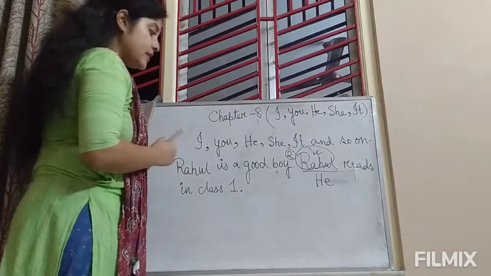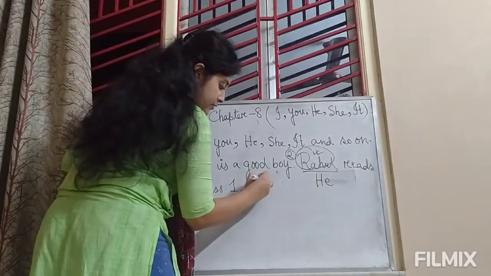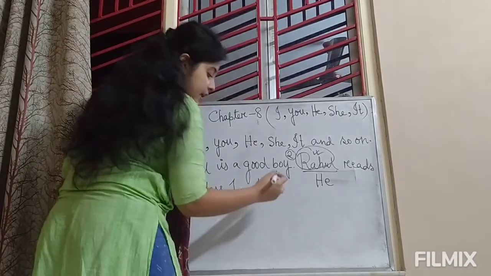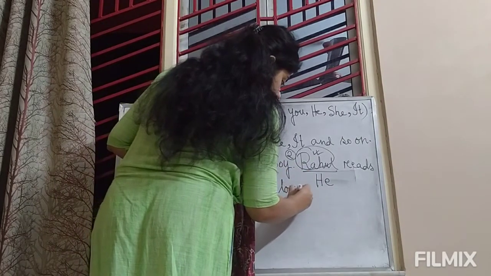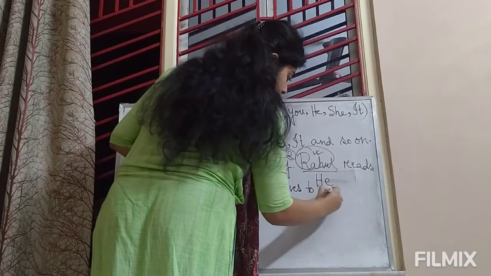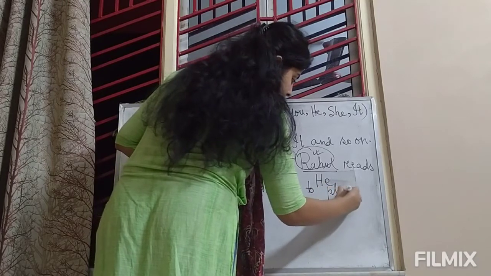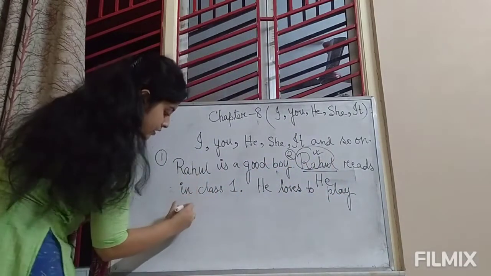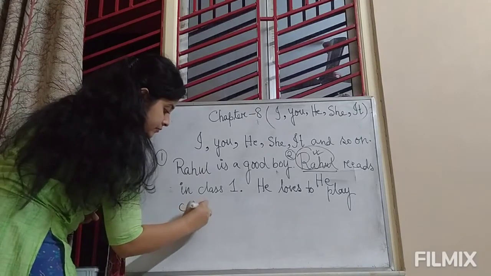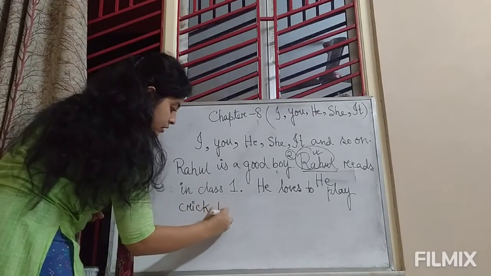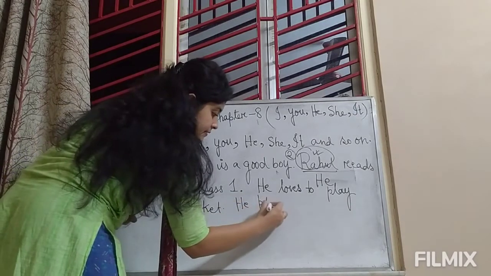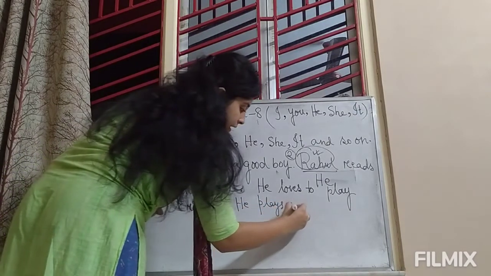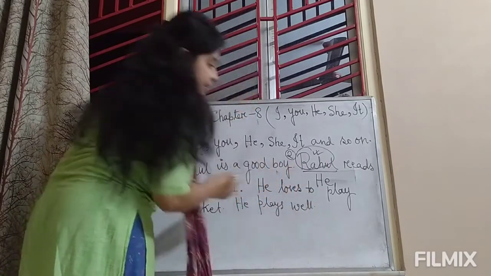Okay, in the third sentence also we will say he loves to play cricket. Then we can say he plays well. Okay, like this.